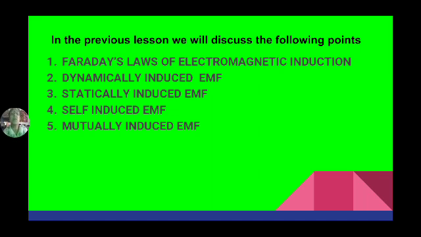So E is proportional to dφ/dt. If I remove the proportionality, E is equal to minus N dφ/dt, where minus is nothing but the opposite direction, which I will explain in this lesson. N is the number of turns in the coil. So the EMF induced in the conductor is directly proportional to the number of turns and the rate of change of flux linking with the coil. Now this induced EMF is of many types.